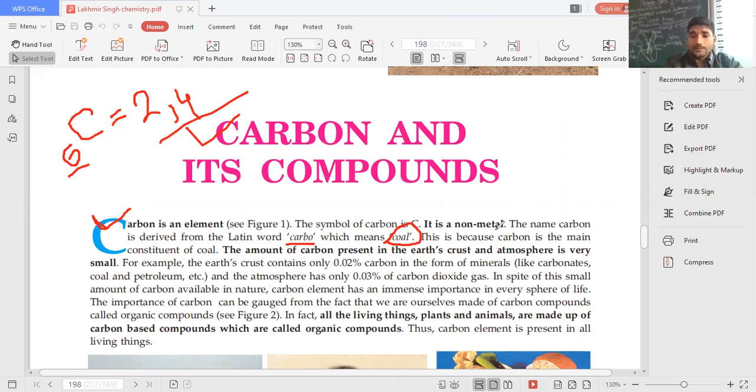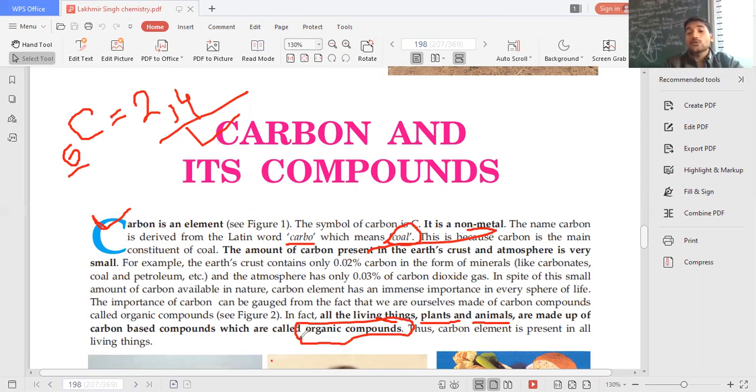It's a non-metal, first thing we have to observe. And second, the amount of carbon present in the Earth's crust and in the Earth's atmosphere is very less. Actually, huge amounts of carbon are present in living things, within the living organisms like plants, animals, etc. These all are made up of carbon compounds, which are also known as organic compounds. Why? Because these compounds are found inside the living organisms. That's why the name organic compound is given.